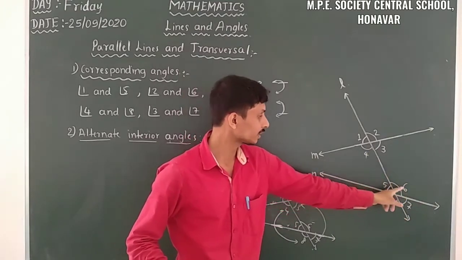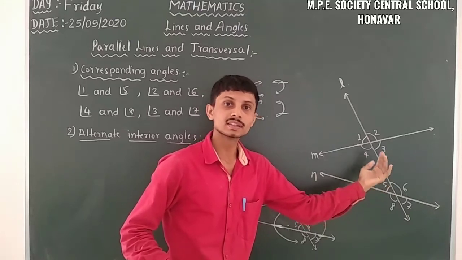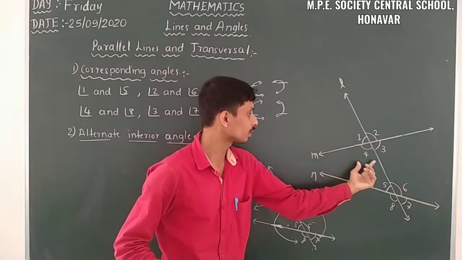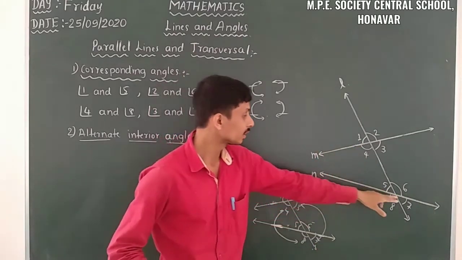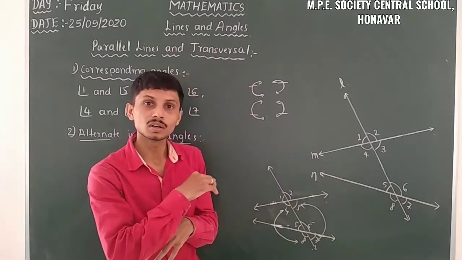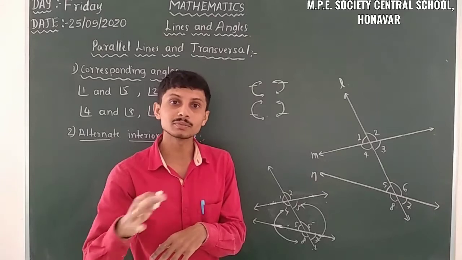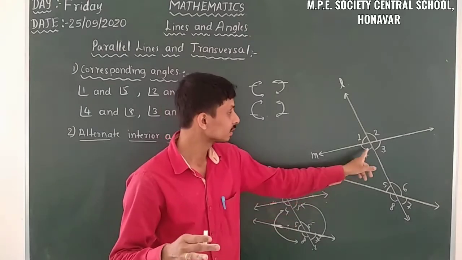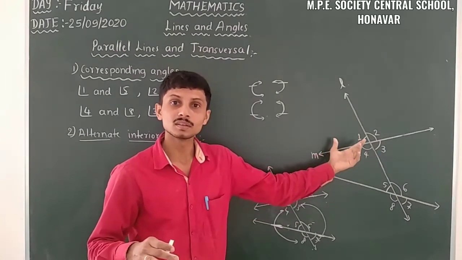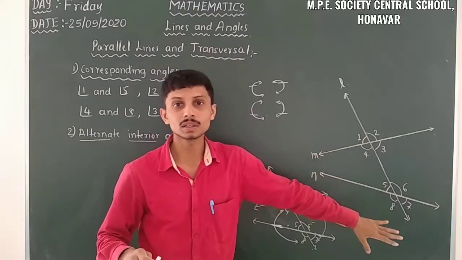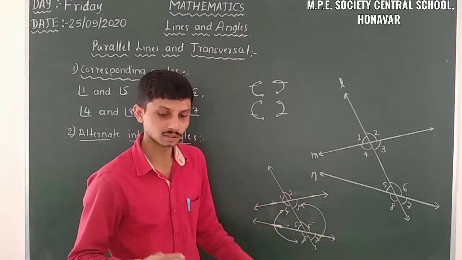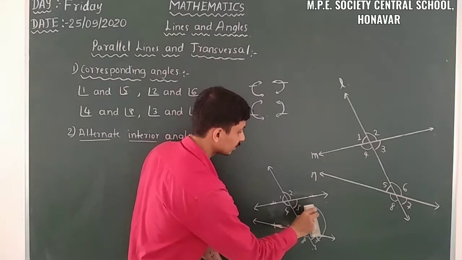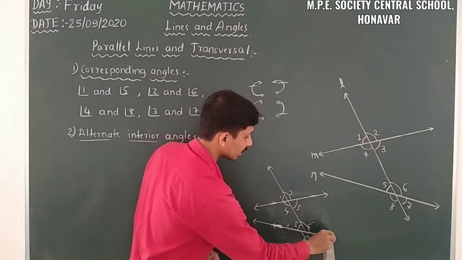So like this, here 4 and 6: angles from one side of the interior, it is below the first line and above the next line. So either side of the lines we have to take angles. Here it is one angle from one line and another angle from the other line. So likewise we have to take. Here there is another method, so we can easily categorize and recognize what the alternate interior angles are.